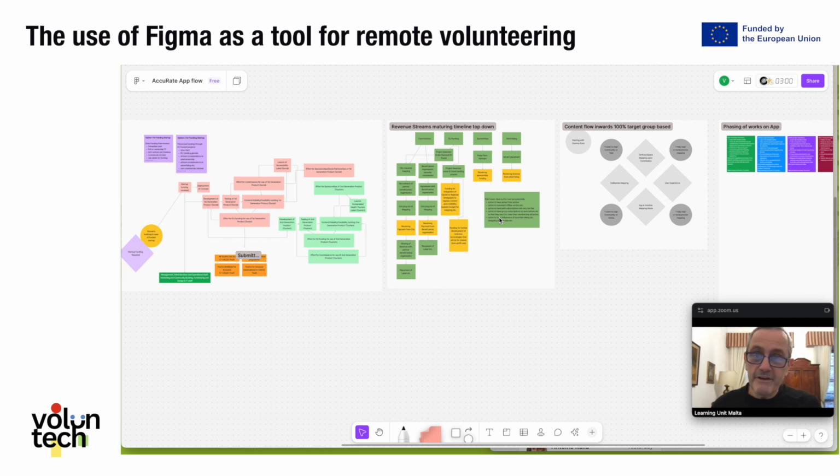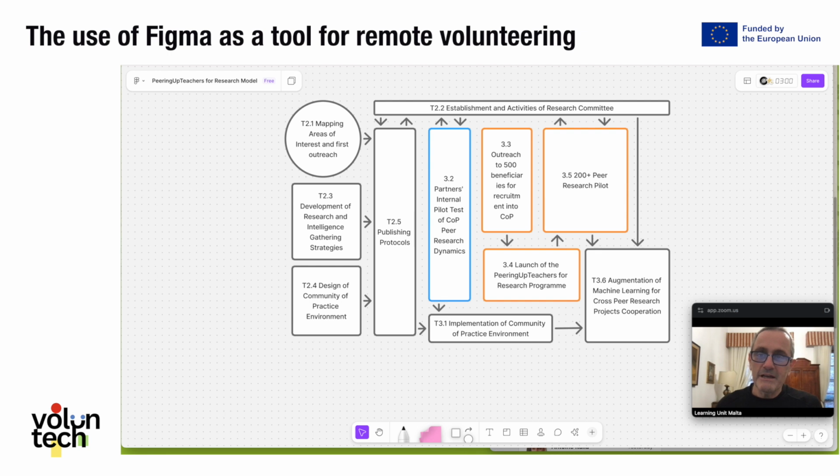We also used it in a very unflattering way, I must admit. If, for example, you use it to create a PERT chart like this, you can do this on Canva, you can even do this on Google Slides. But we used it as a PERT for a project proposal. In this case, I did not use it for remote cooperation, but in a very unflattering way that anyone can use. But it is good that you have a tool that offers solutions to more complex needs, that you can use it also for simpler ones.